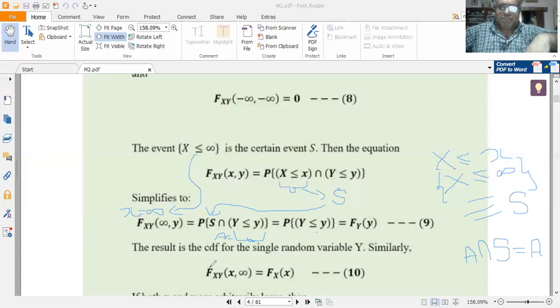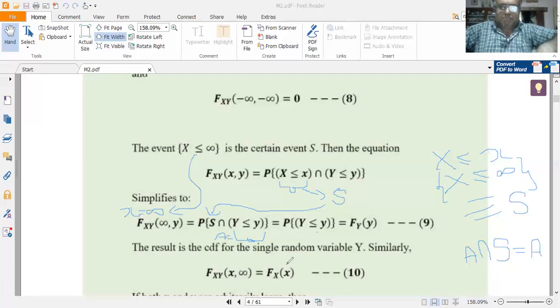Similarly, Fxy of x comma infinity is given by Fx of x, which we can get as we have done for getting equation 9. So this is what we must remember. All these equations are very, very important to be remembered. So Fxy of infinity comma y is equal to Fy of y.